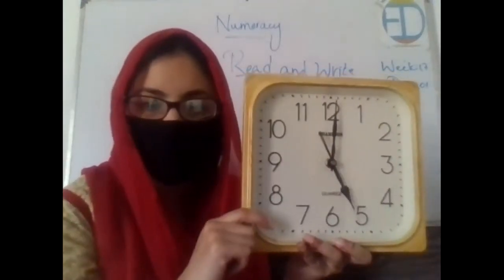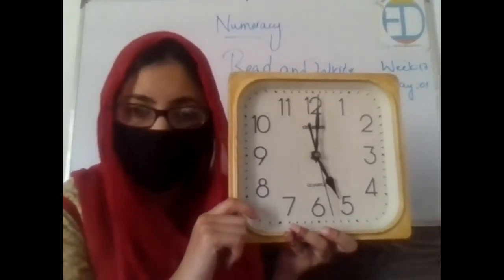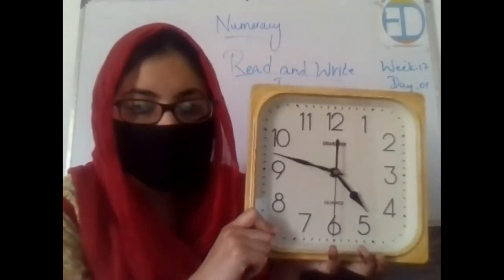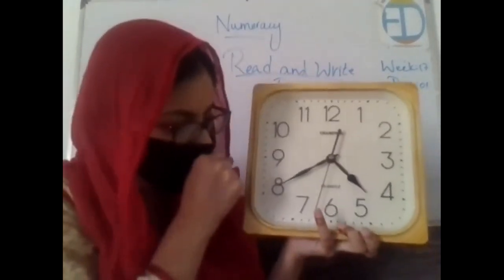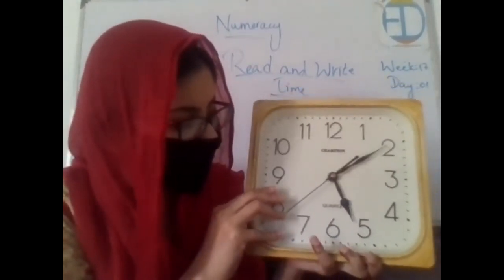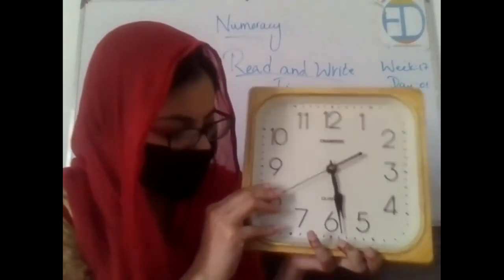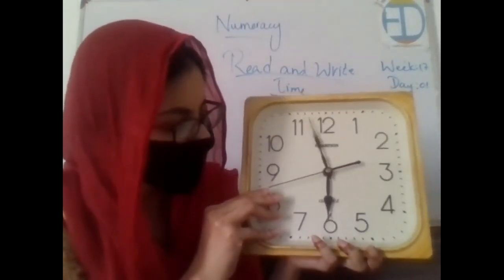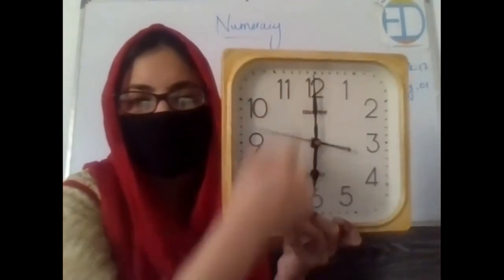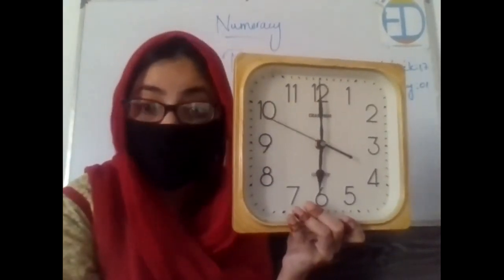Now this is 5 o'clock, right? Okay, let's move forward. It will again complete one rotation, both in a line. Now this is 6 o'clock.